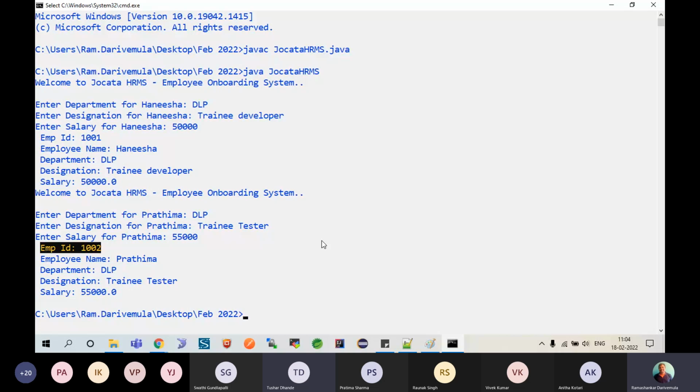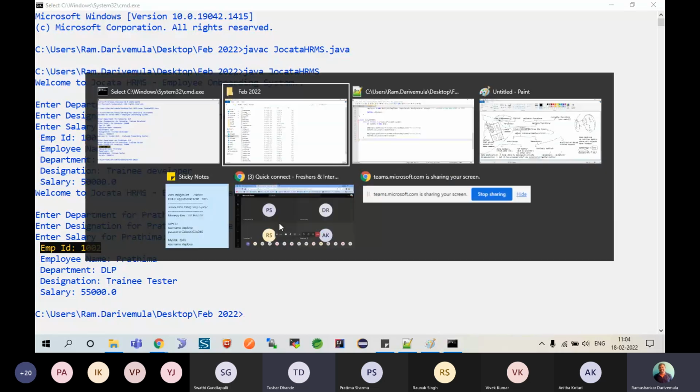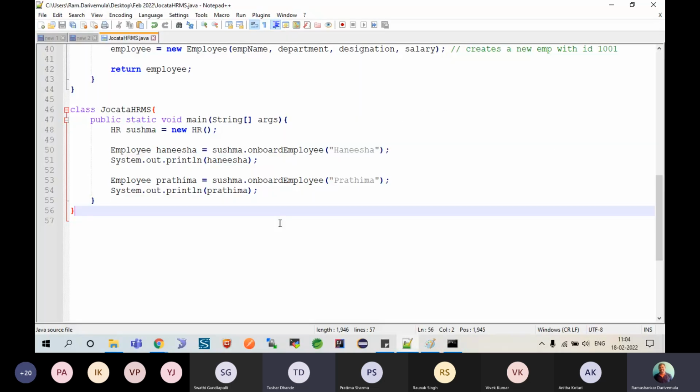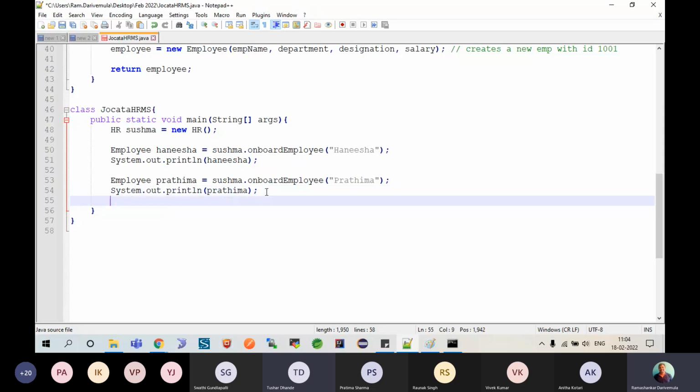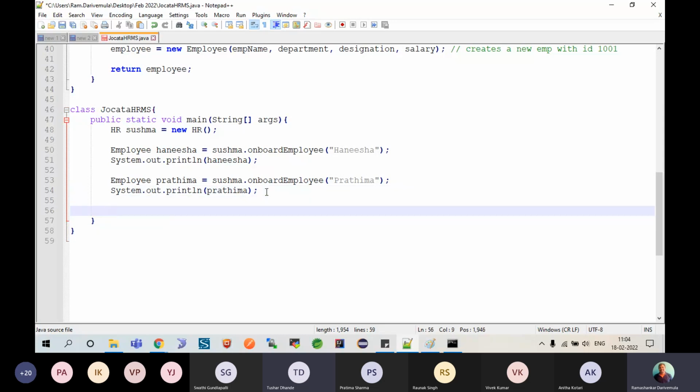I cannot hamper it. Neither the admin nor the CEO, nobody can hamper it. An employee has left and then come back, onboarded as a new employee, he'll get a new ID. Can anyone change it? The answer is no. But the problem here in my program, why I am telling that example, is here I actually can attempt to change that value because you haven't given data abstraction and haven't provided encapsulation.